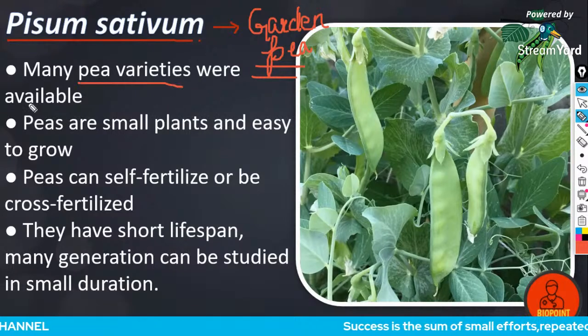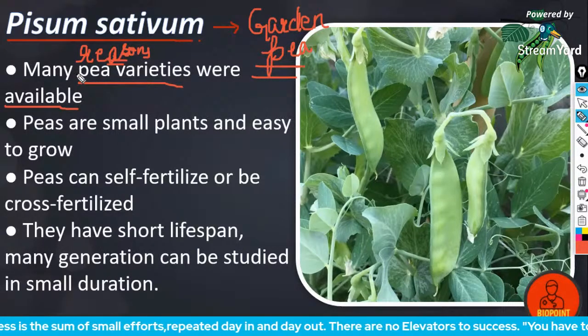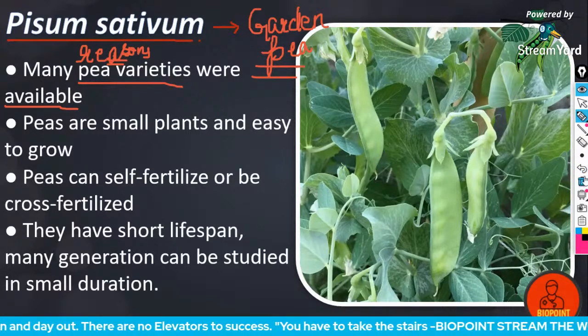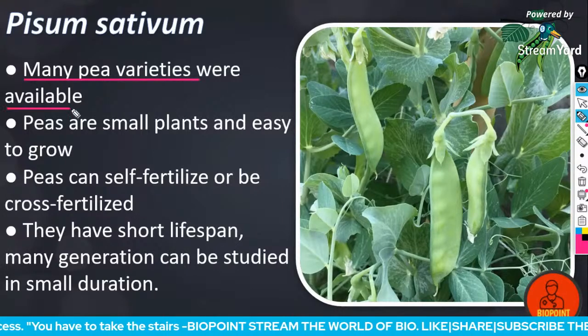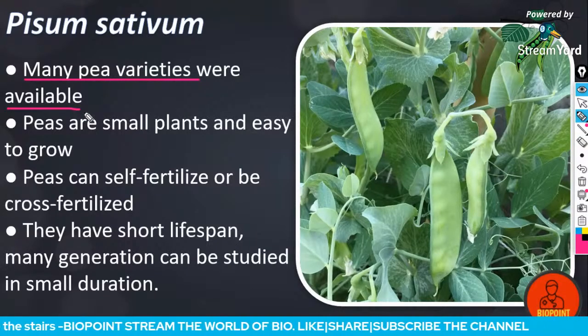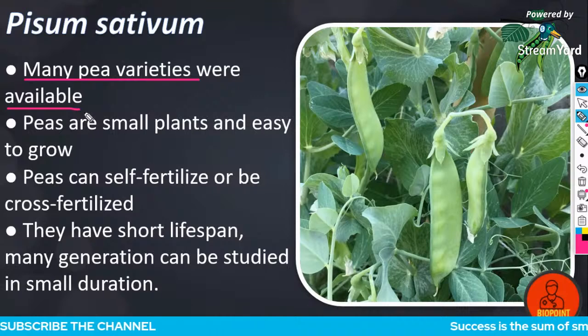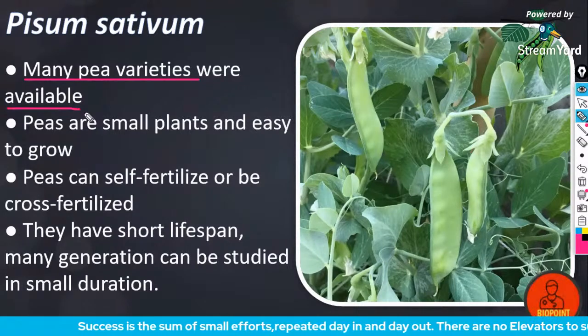So many pea varieties were available. Now we are discussing the reasons why Mendel used Pisum sativum, why he could not choose some other plant for his experiment. The first and foremost reason is that many varieties of peas were available. Tall and dwarf pea plants, plants with yellow seeds and green seeds, wrinkled pod shape, varying flower shape and flower position. So different varieties were available for pea plants.